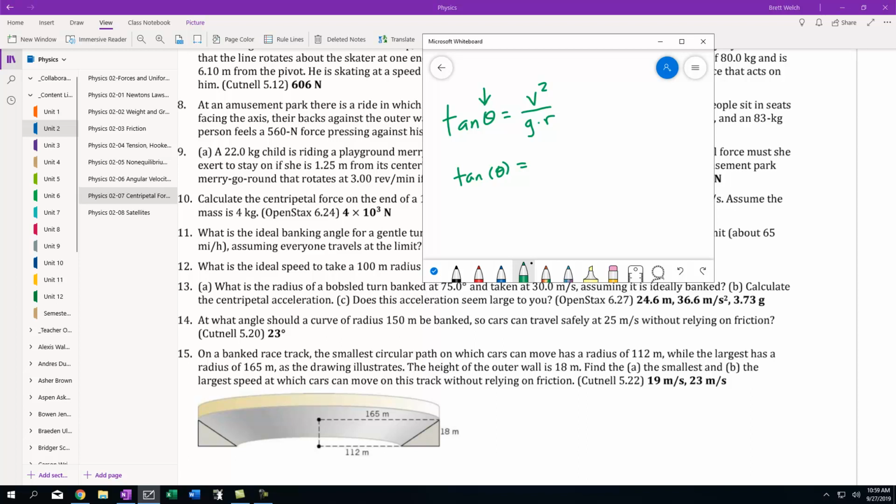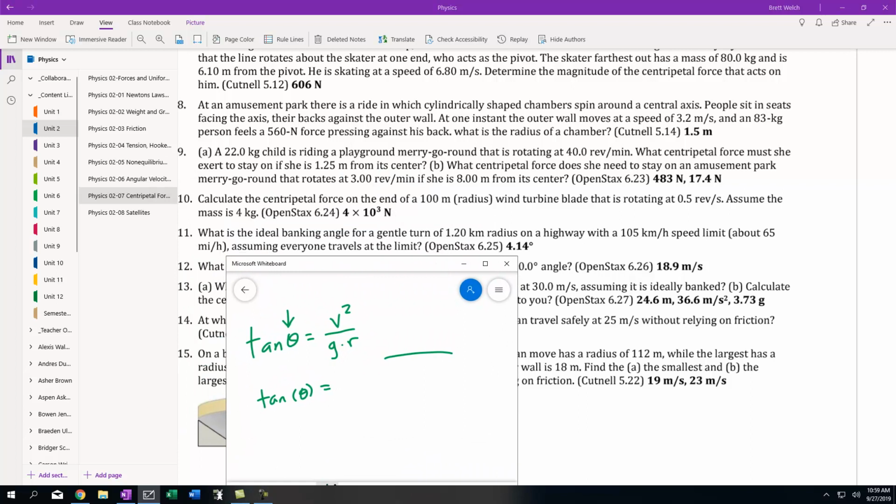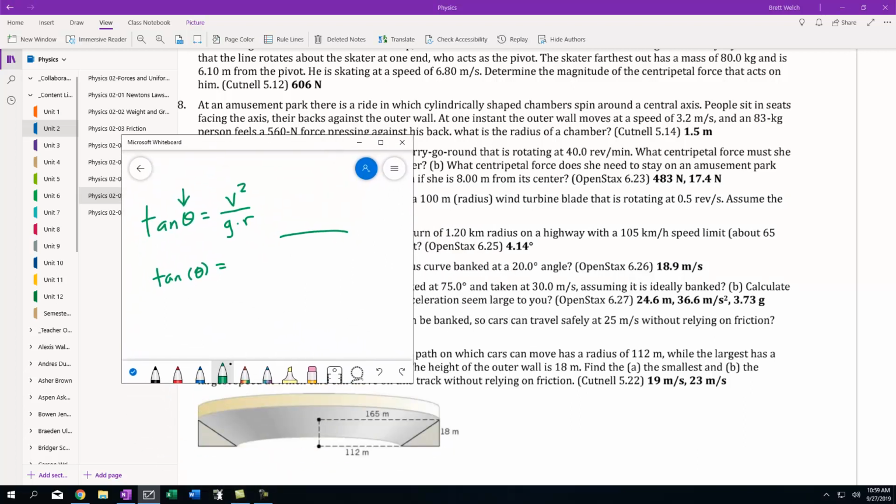If we look at our information on 11, it's a 1.2 kilometer radius. Well, that one's not too bad, because we can just turn that into meters. So the bottom of this fraction is 9.8 times, instead of 1.2 kilometers, 1,200 meters. It's that velocity that's an issue.